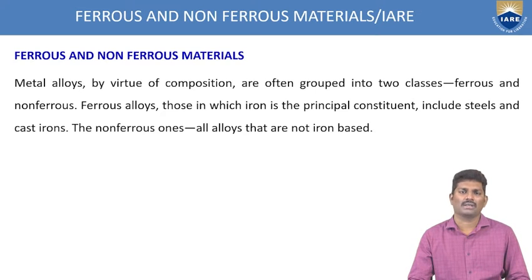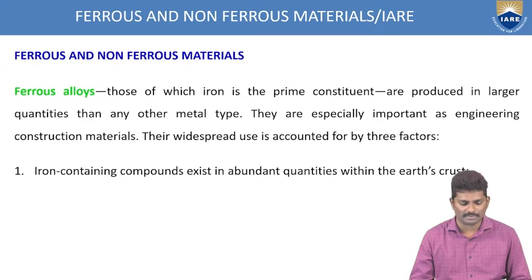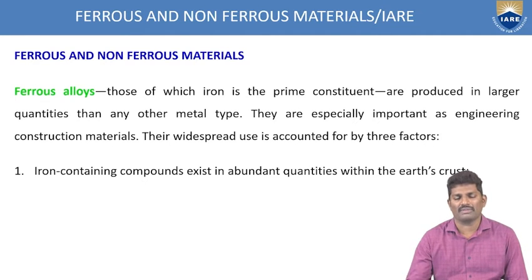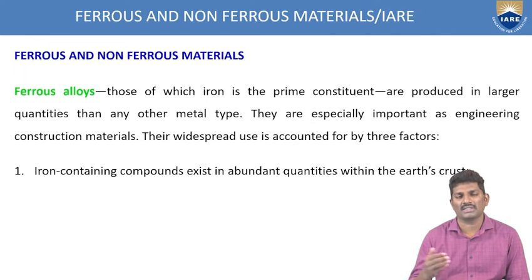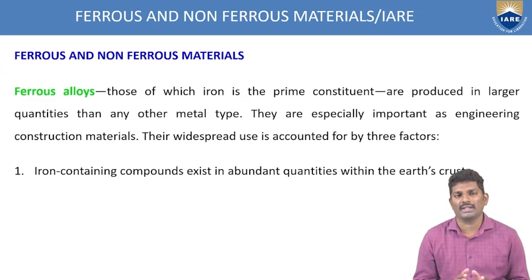And coming to the non-ferrous alloys, they are not based upon iron. Those types of materials are called non-ferrous materials. For ferrous alloys, as we have discussed, there should be a maximum percentage of iron. The principal constituent is iron-based, and these materials are produced in large quantities. Wherever you find the maximum percentage of iron, those are called ferrous materials.